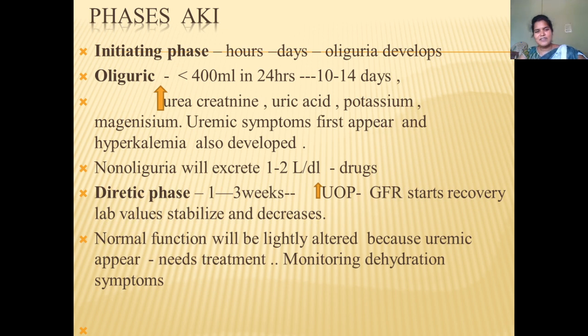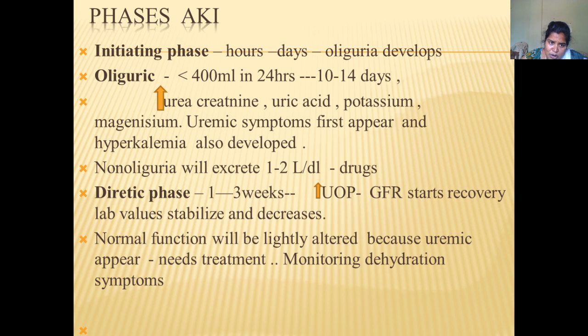In the oliguric phase, the patient will have some uremic symptoms appearing first, and then hyperkalemia develops. The patient has increased urea, creatinine, uric acid, potassium, and magnesium levels. In case of non-oliguria, 1 to 2 liters per day will be excreted.